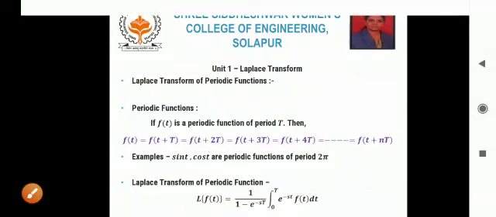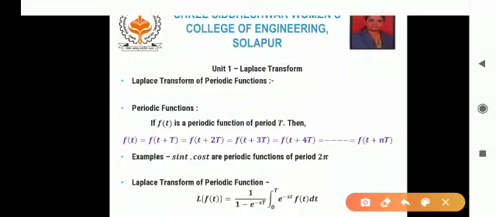So the Laplace transform of a periodic function f of t, of period capital T, is given by 1 upon 1 minus e raised to minus sT, into integration from 0 to T of e raised to minus st f of t dt. Now see here, since the integration is different from the definition of Laplace transform, we cannot use the standard results of Laplace transform over here.